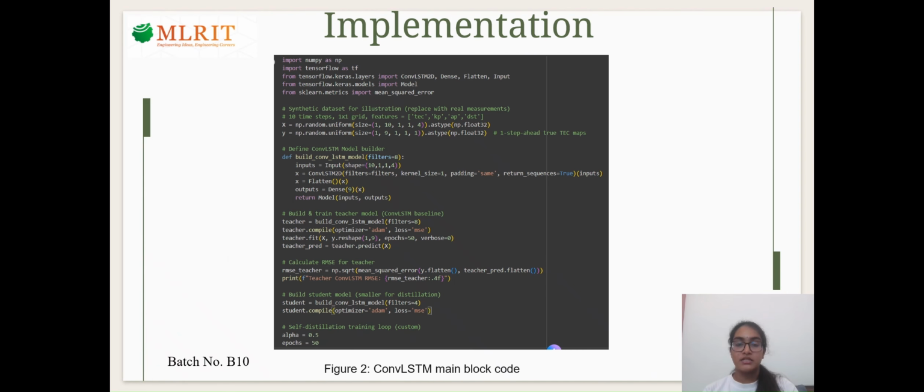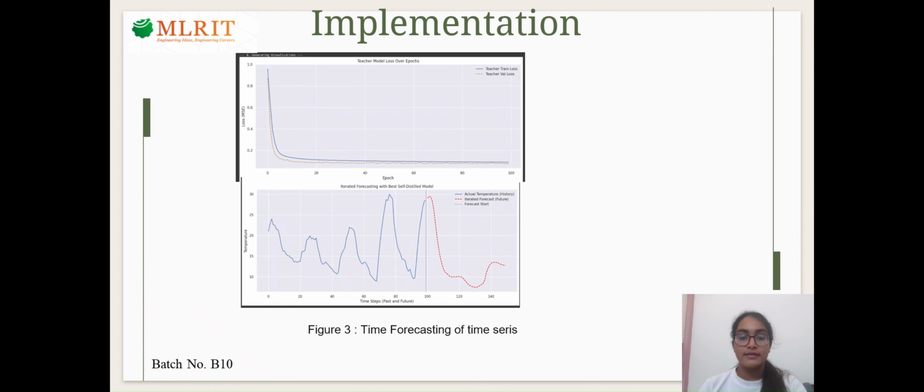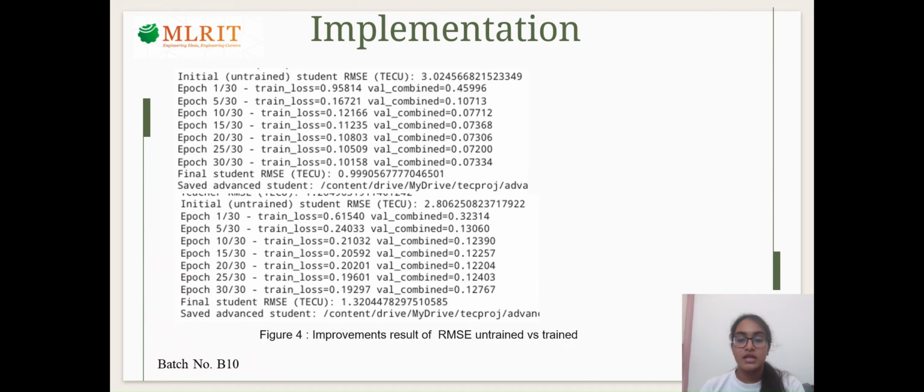This slide displays the main block of code where the convolutional LSTM model is implemented. This graph shows model training loss and a time series forecasting graph comparing past data and future predicted values. This image displays training logs showing improvement in RMSE from trained and untrained student model.